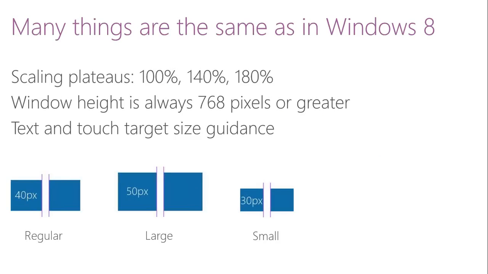The scaling plateau remains 100%, 140%, and 180%. So all you have got to do is define assets for all of these three scaling plateaus, and then the operating system will pick up the appropriate asset from your application and display it according to the resolution of the device. The Windows height is always 768 pixels or greater, so that shouldn't be a problem.